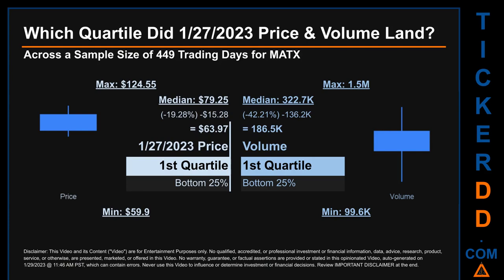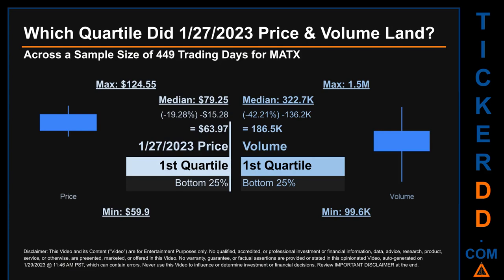Which quartile did January 27, 2023 price and volume land? Across a sample size of 449 trading days, the maximum end-of-day price for MATX was $124.55, while the minimum was $59.90. Within that price range, January 27, 2023 price of $63.97 landed within the first quartile, meaning it was within the bottom 25% of all sampled end-of-day prices.